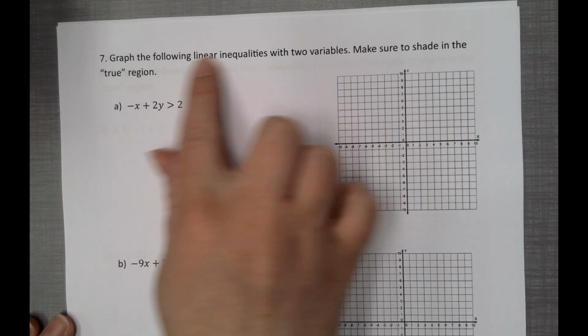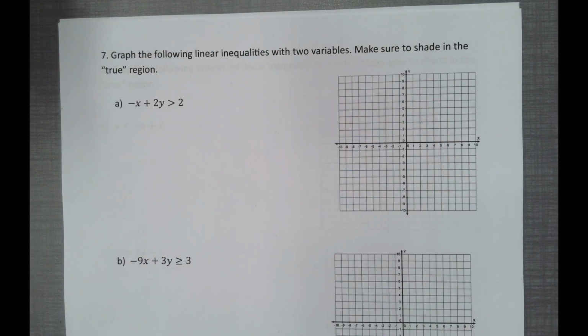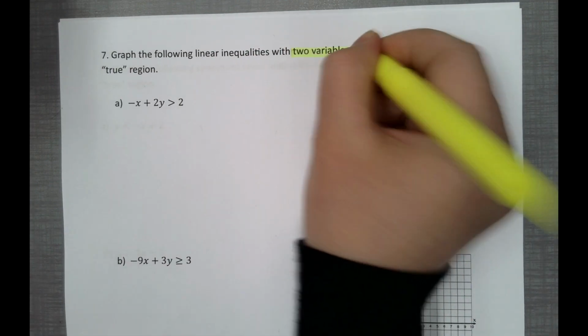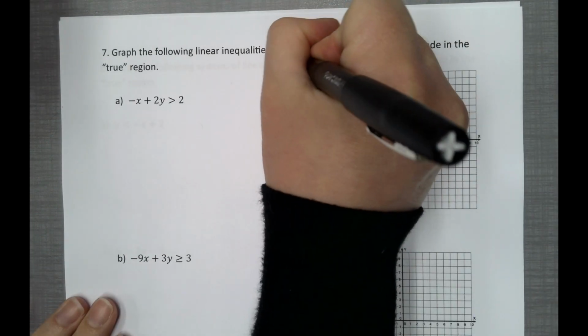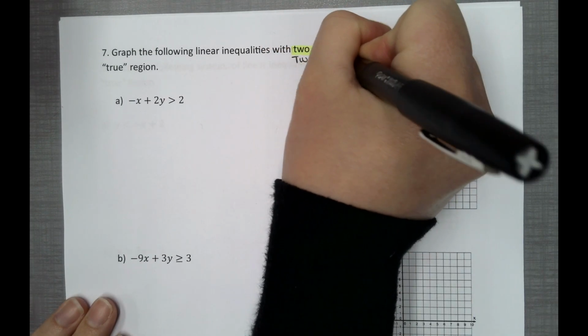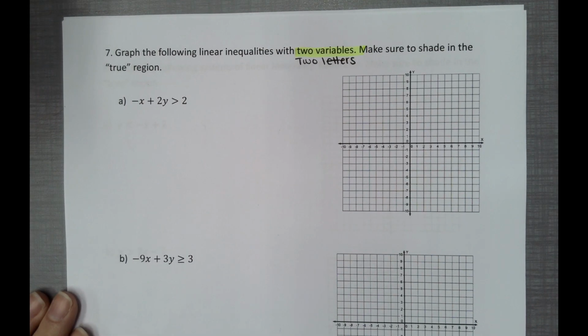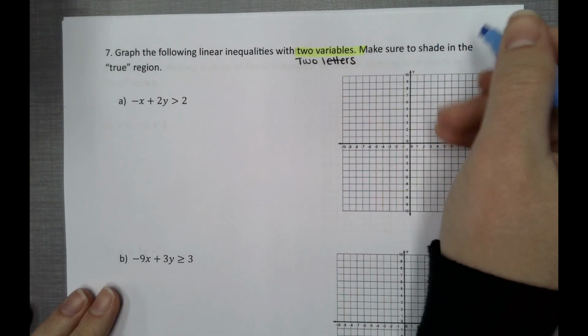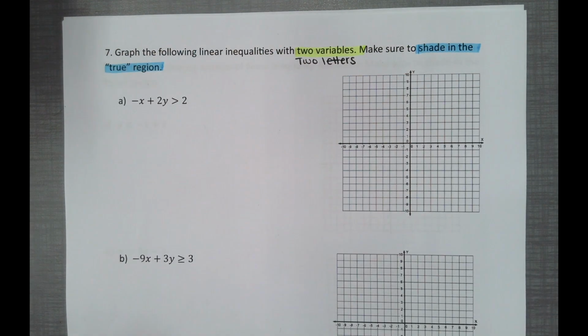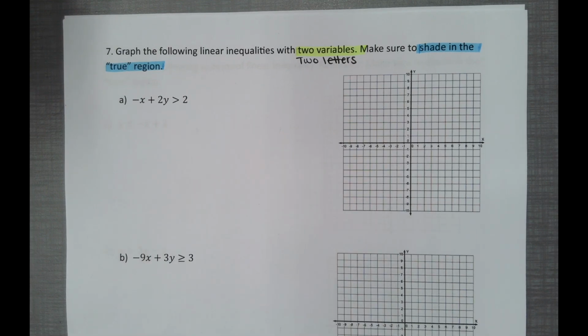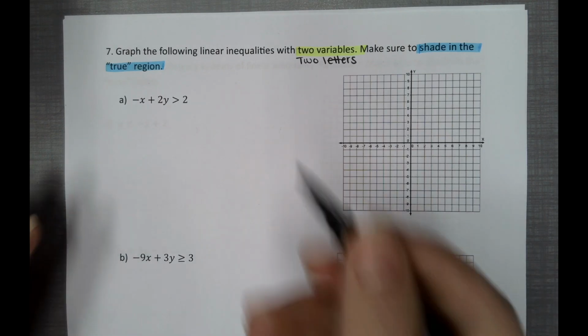Graph the following linear inequalities with 2 variables. Okay, so now we have 2 variables. 2 variables means that you're going to have 2 letters, both an x and a y in each one. Make sure to shade in the true region. So again, just because you graphed it doesn't mean you're done. When we take a look at these examples, 1, 2, and 3, so A, B, and C, notice that we are looking at standard form equations.